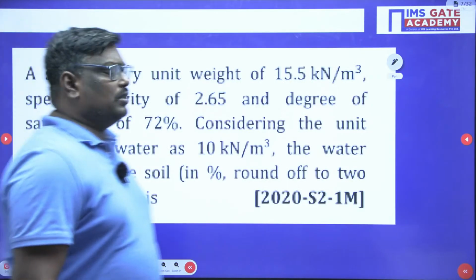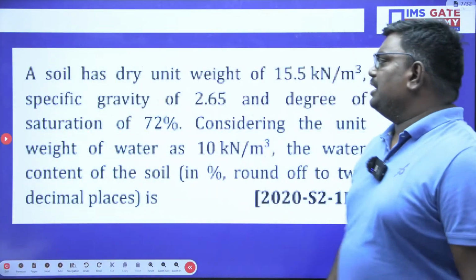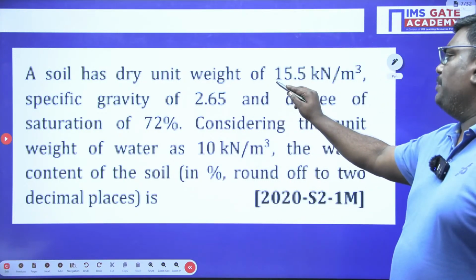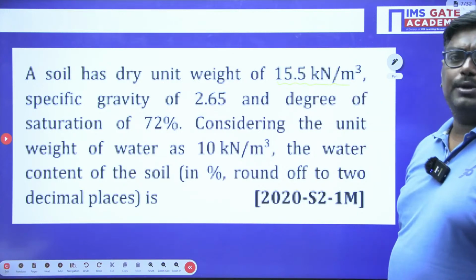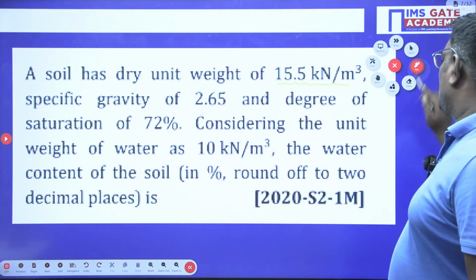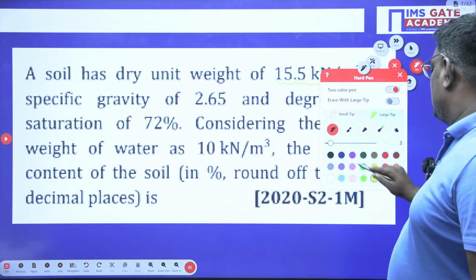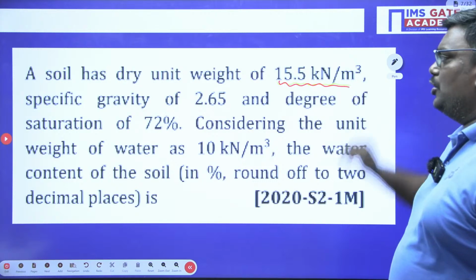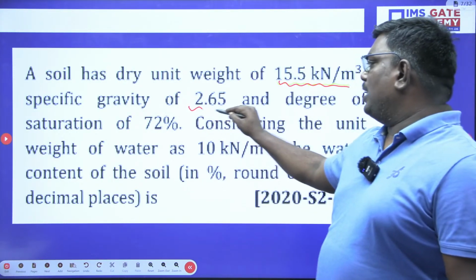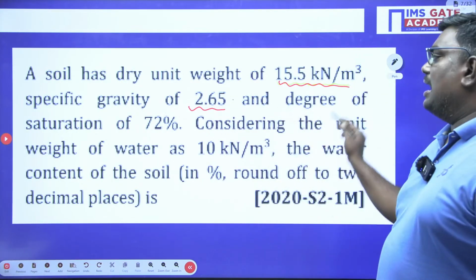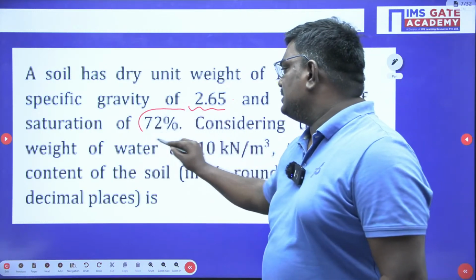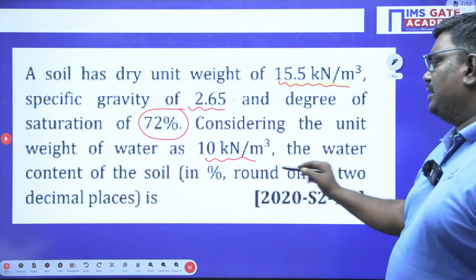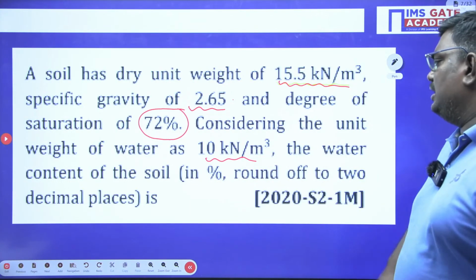Now let us go into the next question. The question here is: a soil is having a dry density of 15.55 kilonewton per meter cube and 2.65 specific gravity, and the degree of saturation is 72%. Consider the unit weight of water as 10 kilonewton per meter cube. The water content of the soil is.